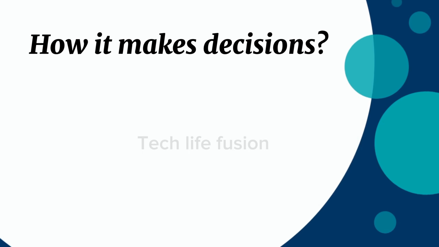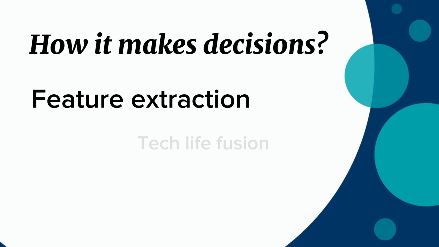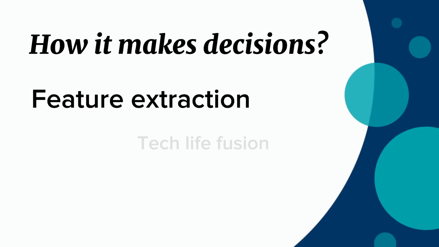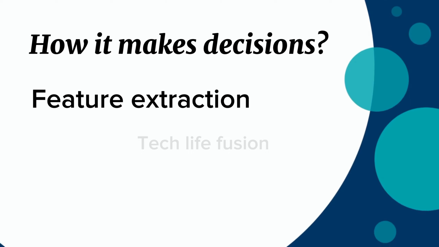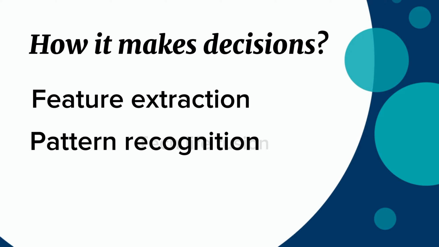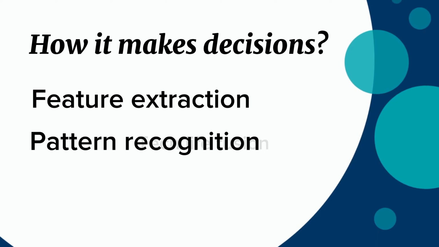Now let's dive into a deeper understanding of how it makes decisions. Basically, it follows three steps. The first one is feature extraction. When we feed the data to our neural network, it extracts the features. If we take the example of a dog and a cat, they have different features which separate them from each other. After extracting the features, it recognizes the patterns. If this pattern comes, it is a dog, and if this type of pattern comes, it is a cat. And after recognizing and remembering the patterns, it makes a decision, and that is called decision making.